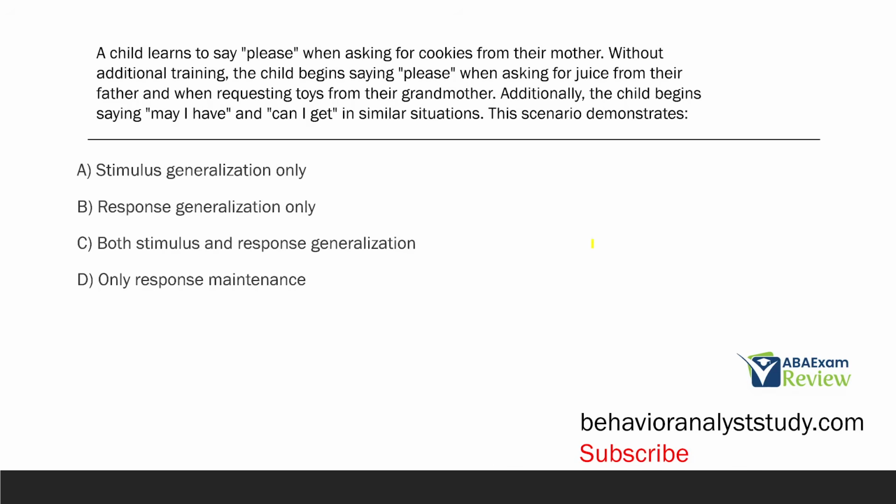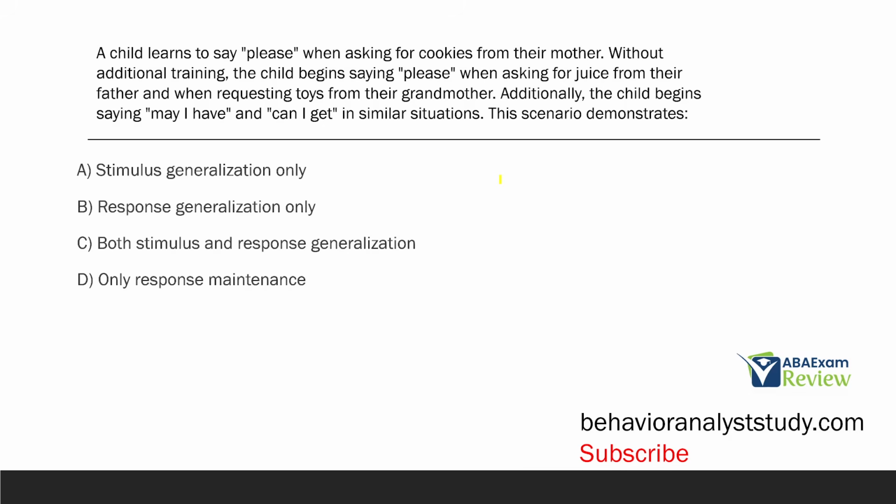The child learns to say please when asking for cookies from their mother. Without additional training, the child begins saying please when asking for juice from their father and when requesting toys from their grandmother. Additionally, the child begins saying may I have and can I get in similar situations. This scenario demonstrates what? So what you might see a lot of times is the combination of a couple of simple ideas into a more complex scenario, because most of the scenarios we encounter might be a little more complex given that we work with human behavior in these natural situations.